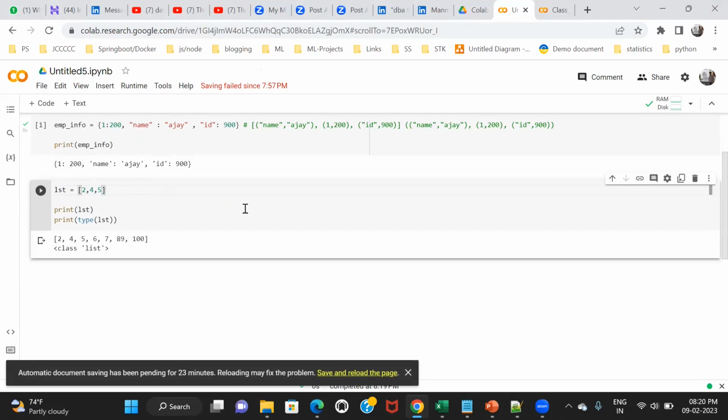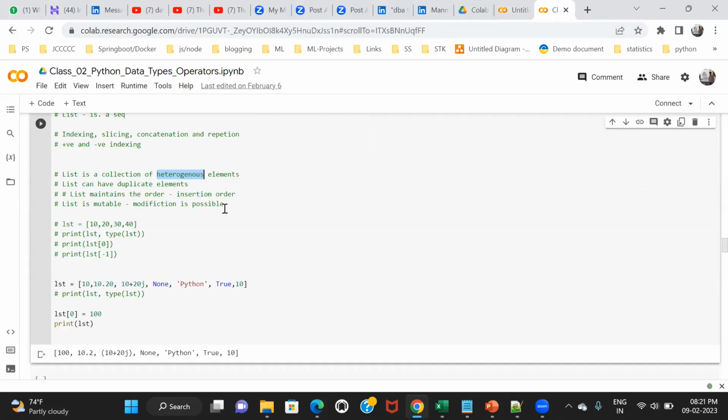Let's suppose I'm adding a float, 5.6. I'm adding a Boolean, True. I'm adding a complex number, 20 plus 30j. So you can add any kind of number, any kind of data type inside a list. There's no such restriction. And what remains? String. Let's suppose I'm adding a string like this, Python. So in a list you can add any kind of data type. It's not homogeneous. It can be different kinds of data types. So it's a container where you can keep all kinds of different data types. That's why it is called heterogeneous.